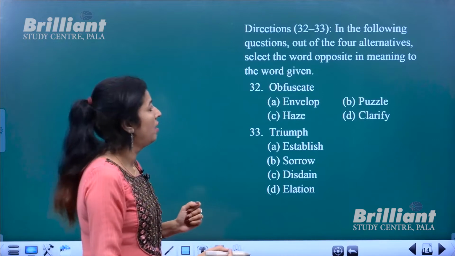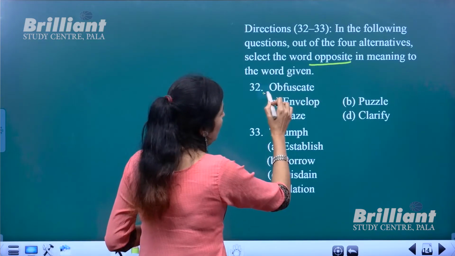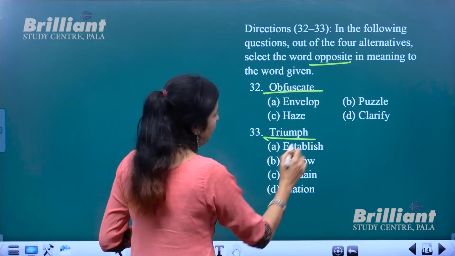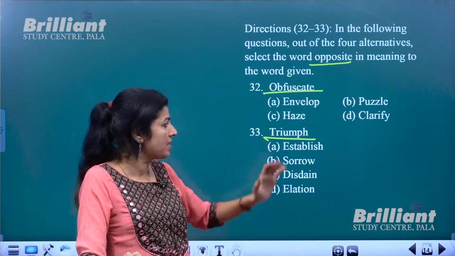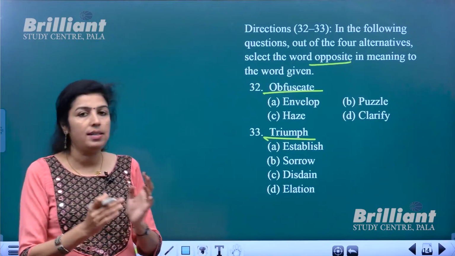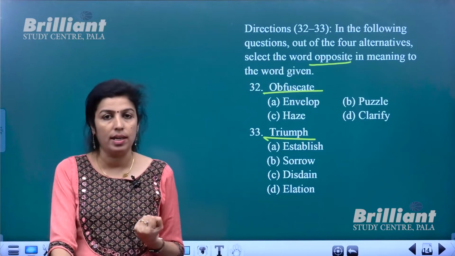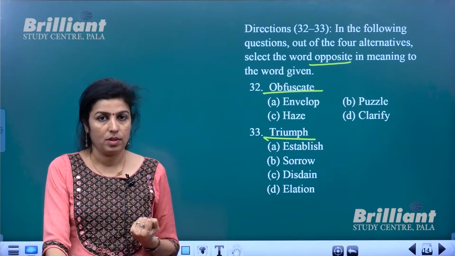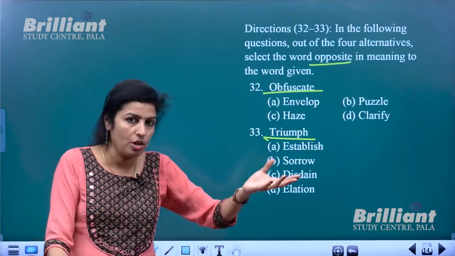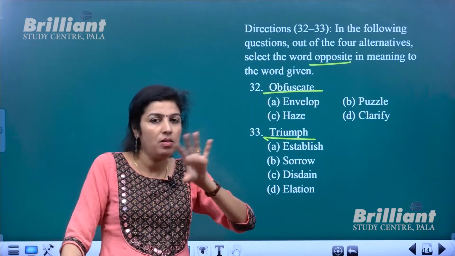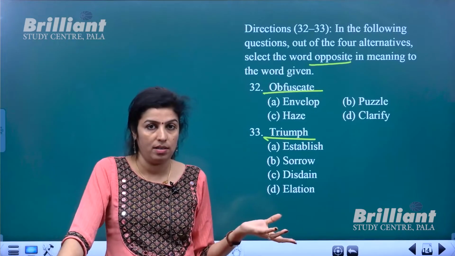Next is find out the word opposite in meaning. Obfuscate, triumph. Okay, obfuscate and triumph. What is obfuscate? See, obfuscate is to make something vague and not so clear. To make something obscure. Obfuscate, obscure. That means to make something not so clear. Okay, not so clear, in short.